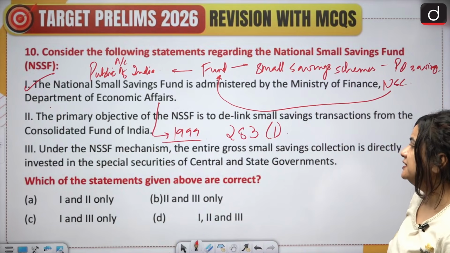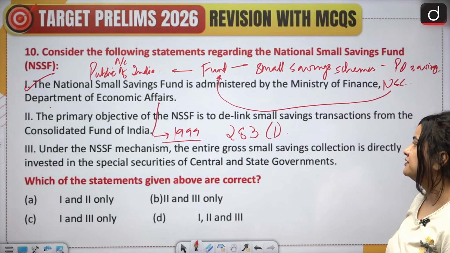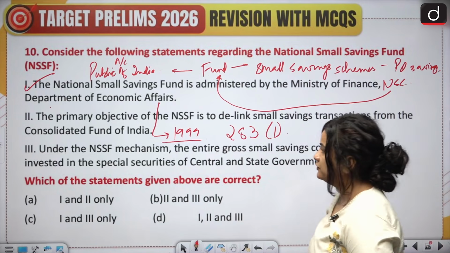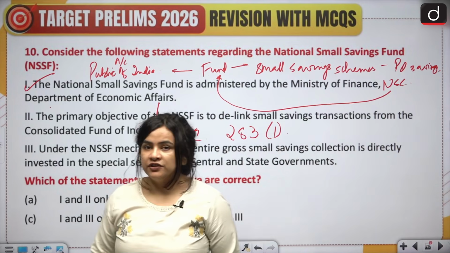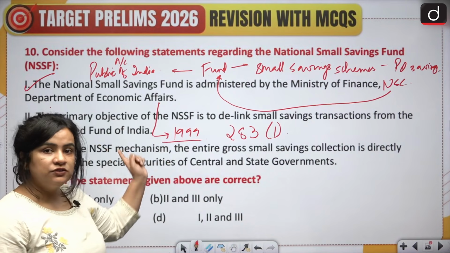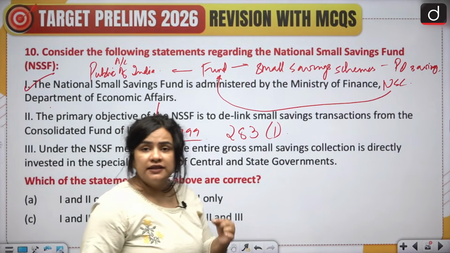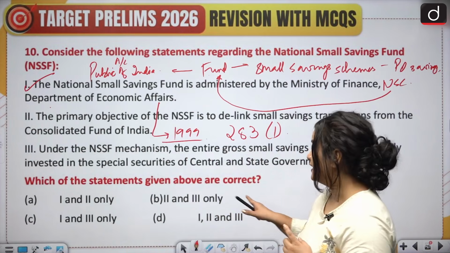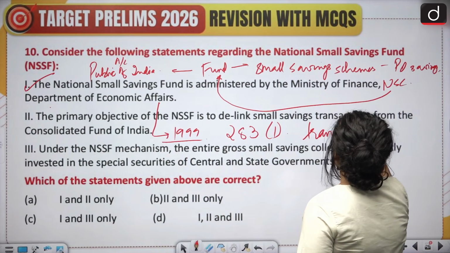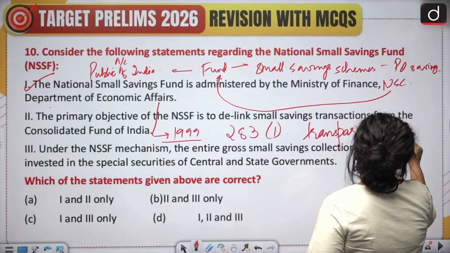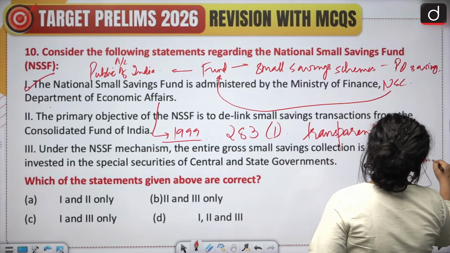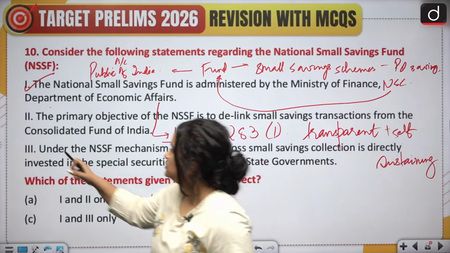The second statement says the primary objective of the NSSF is to de-link small savings transactions from the Consolidated Fund of India. This is also accurate. It was created within the Public Accounts of India in order to de-link the transactions from the Consolidated Fund of India so that this small savings fund can run in a transparent and self-sustaining manner. Therefore, statement 2 is also accurate.